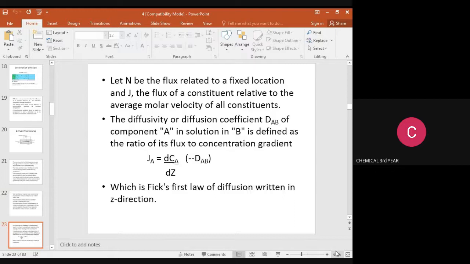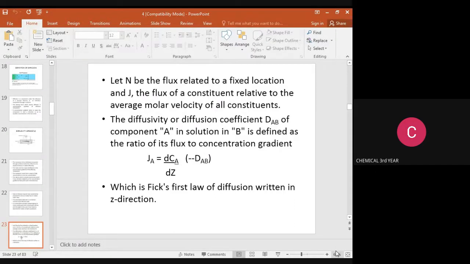So let N be the flux. It is related to the fixed location, and J is the diffusional flux. It is relative to the average molar velocity of all components. So the diffusivity or diffusion coefficient DAB of component A in a solution of B is defined as the ratio of flux to concentration gradient, that is, JA is proportional to dCA by dZ. The diffusional flux is directly proportional to the concentration gradient.